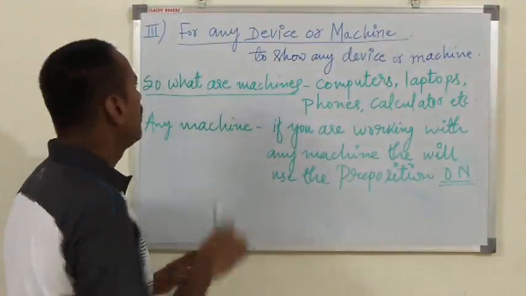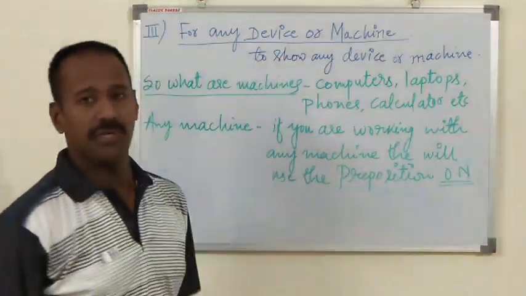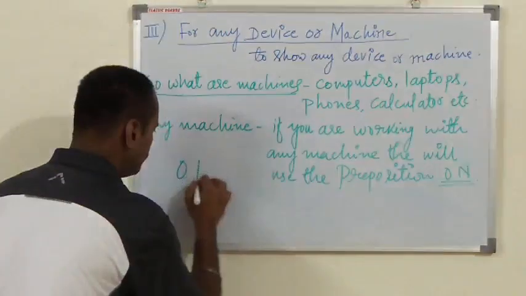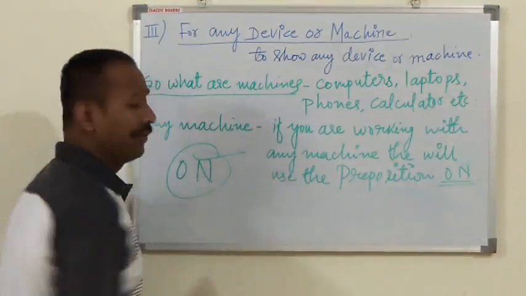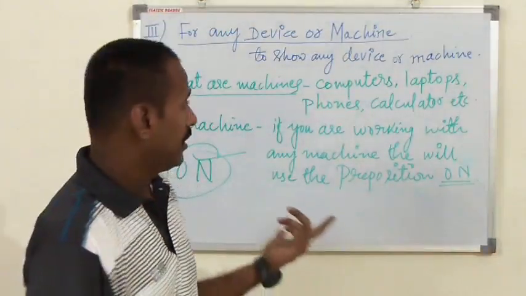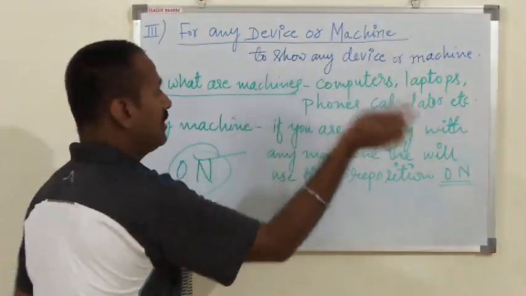Third one is for any device or machine, we will use the preposition on. Now, what are machines? I have written to show any device or machine.